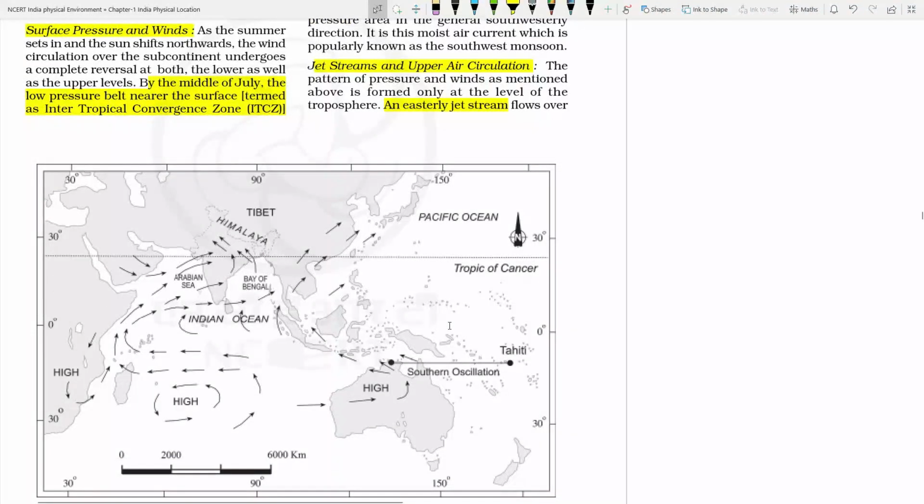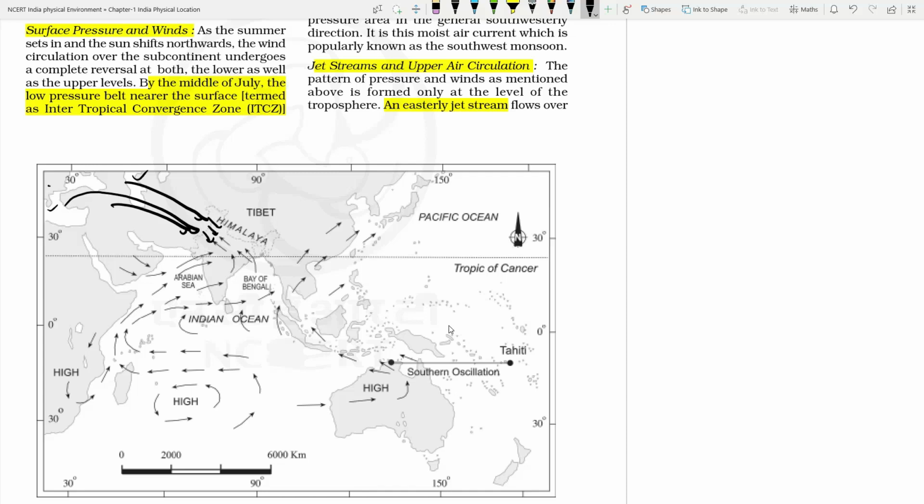Like you can see, India's position is like this, right? So India is getting moisture-laden wind from those areas, from the Mediterranean Sea, from the Caspian Sea. It is collecting the moisture and shedding it towards India. Those are the cyclonic disturbances.